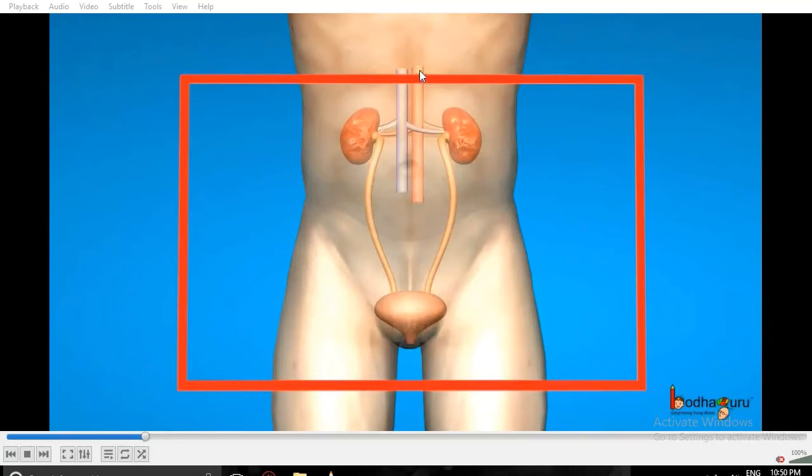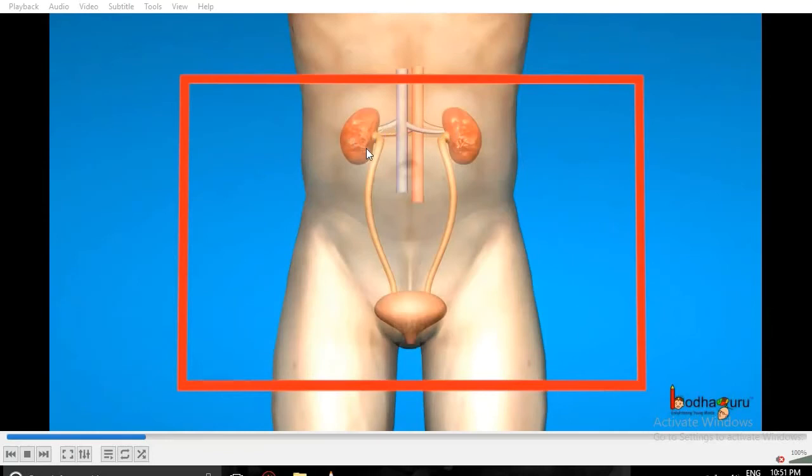And when the oxygenated blood reaches the kidney, waste material gets passed out through the urine, and the useful substances like oxygen and other nutrients get absorbed into the blood again, and that oxygen is used by the cells of the kidney.